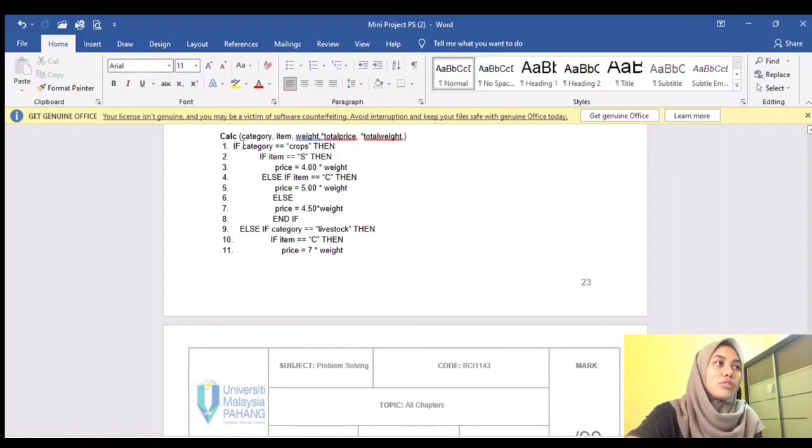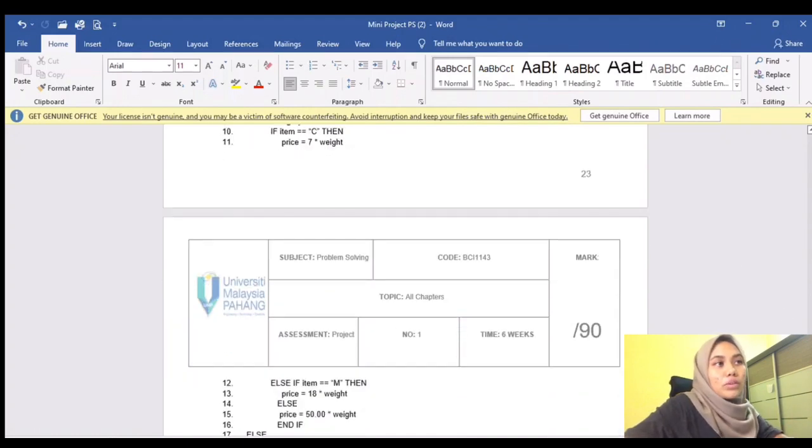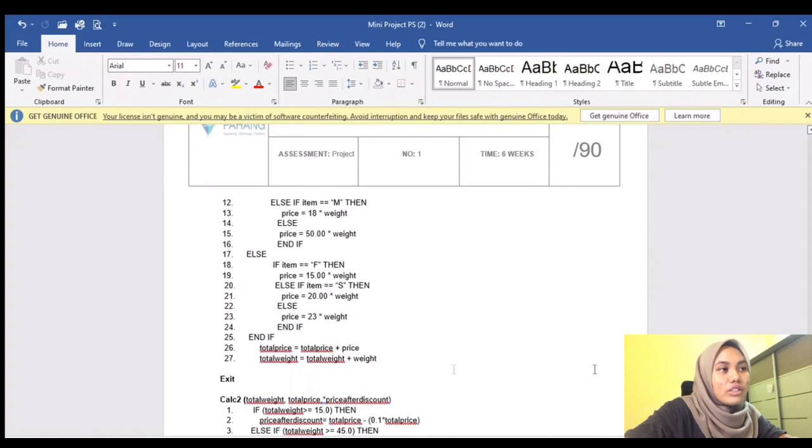So the next module is calc. So we have 2 types of parameter. The first one is parameter by value, which are category, item, and weight. The next is parameter by reference, which are total price and total weight. So total price and total weight will generate the value at the end of the calculation here.